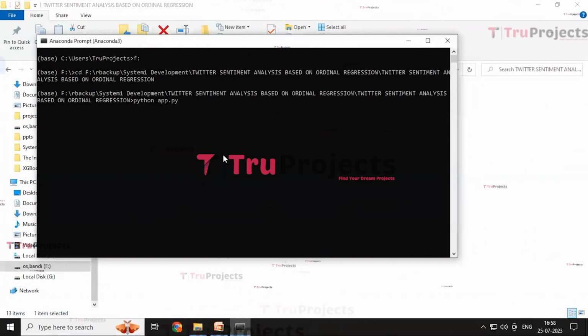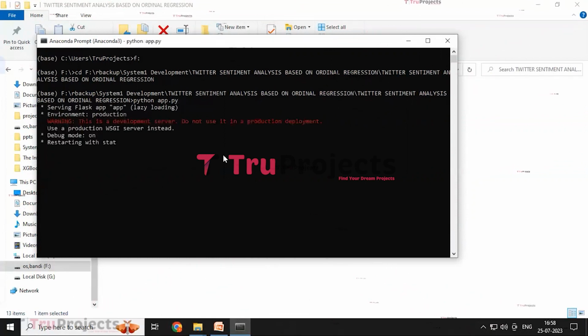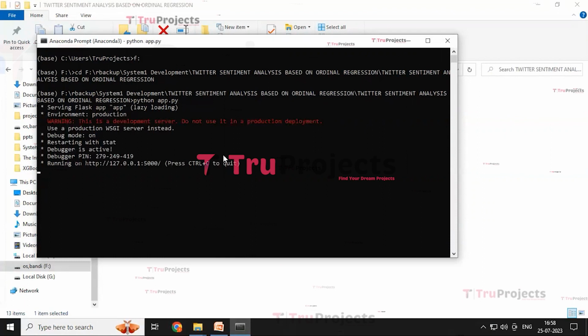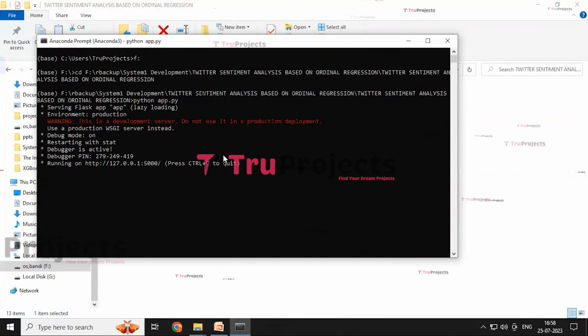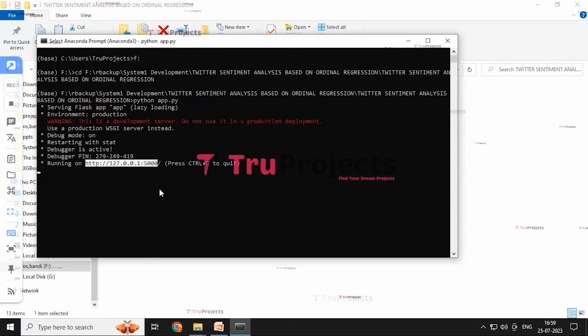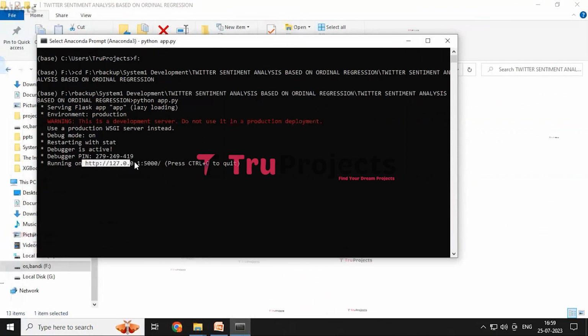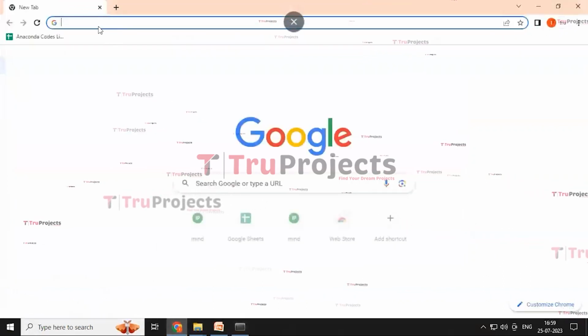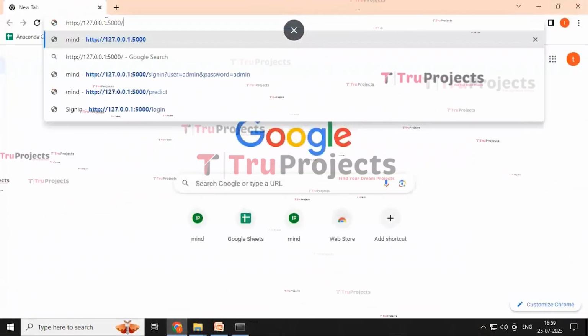By using this command, it will execute the Python script and perform a runtime check for any syntax errors or logical issues. And then click on enter button. By this, the app.py will run and the Flask framework will host the application locally at the default address like this. We need to copy this local link and paste it on any of the web browsers, and I prefer to use Google Chrome. I'm pasting this link and then click on enter button.